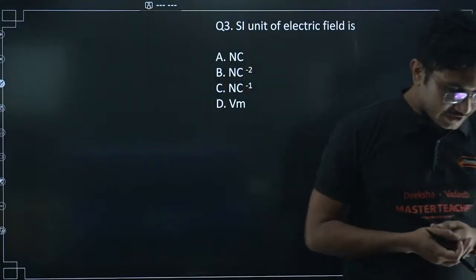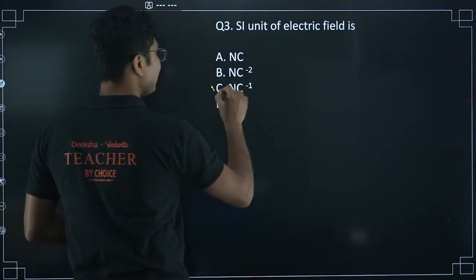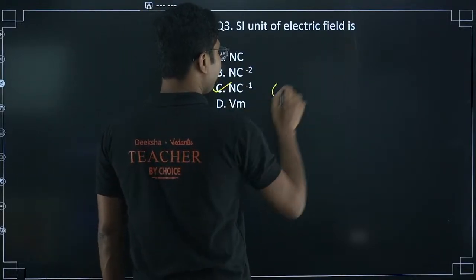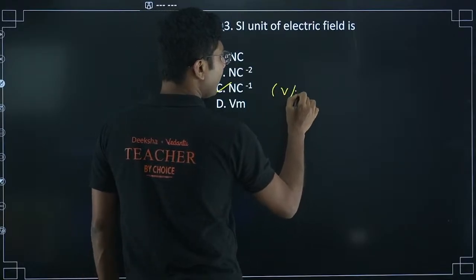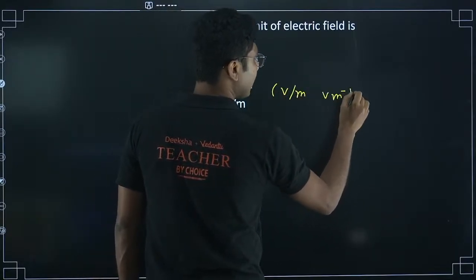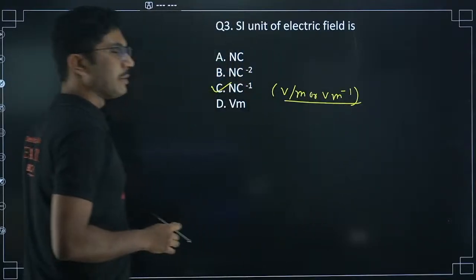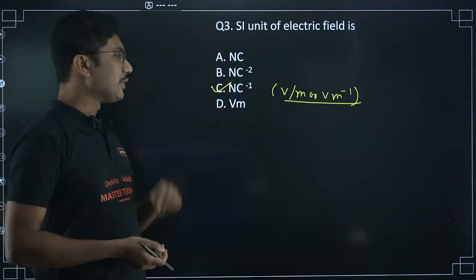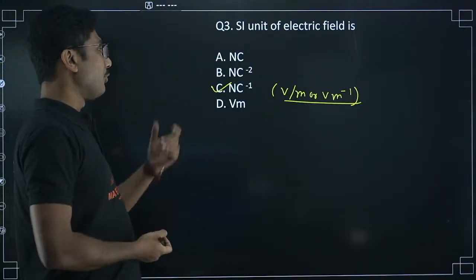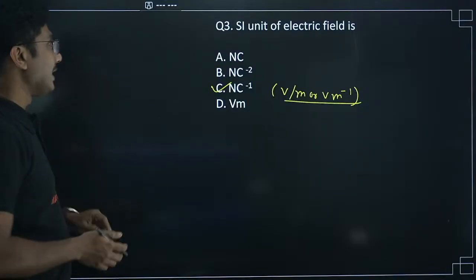Yes, option C, everyone is saying option C. Yes, correct, option C is correct. Now remember that there is one more unit of electric field, that is volt per meter, or volt meter to the power minus 1, that is also considered to be a unit of electric field. So just remember this unit as well. Newton per Coulomb is a unit. If you consider it from the perspective of electric potential, then volt per meter is also a unit of electric field.